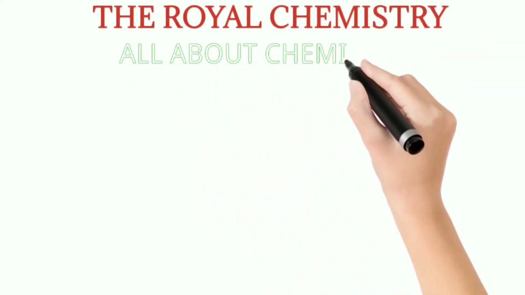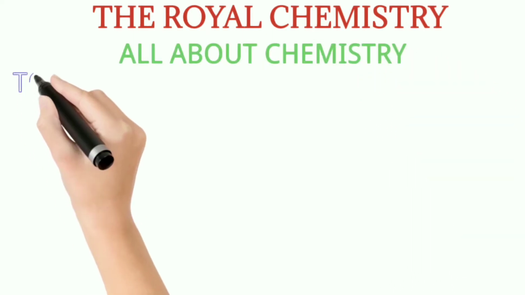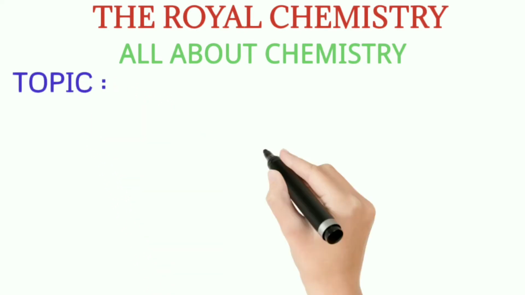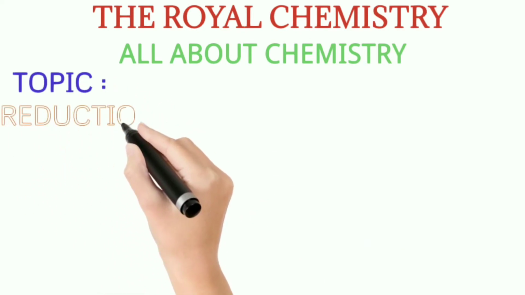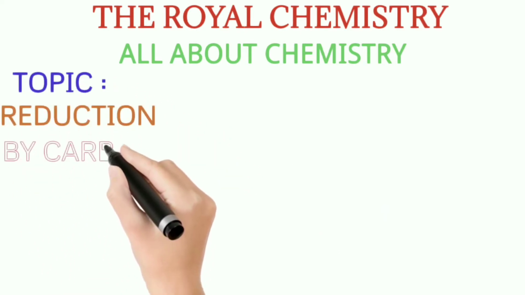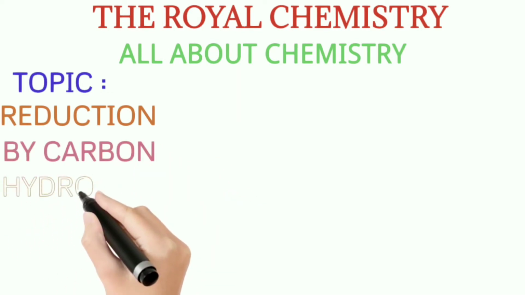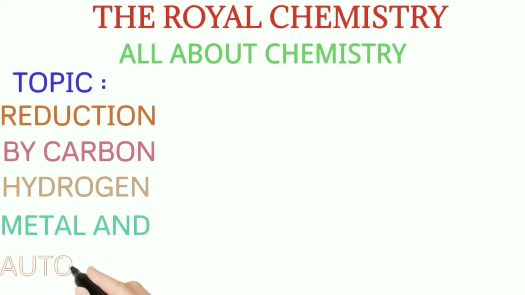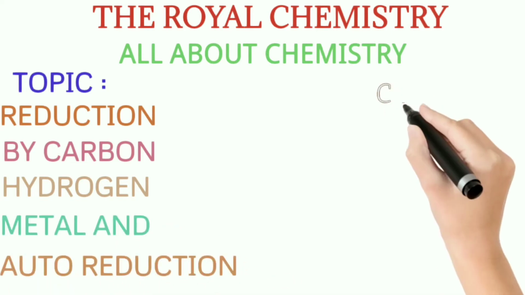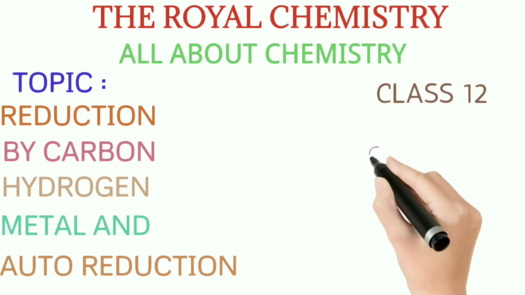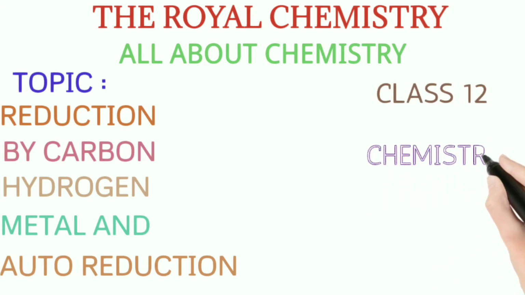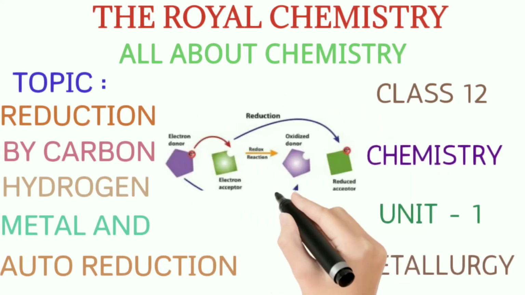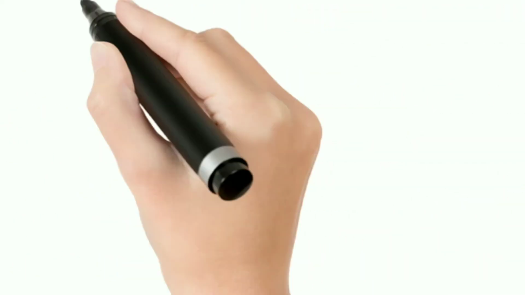In this video, I am going to discuss the reduction of metal oxide to metal. Here: reduction by carbon, reduction by hydrogen, reduction by metal, and auto reductions. It's in class 12 chemistry, unit 1 metallurgy. Let's see about the topic.